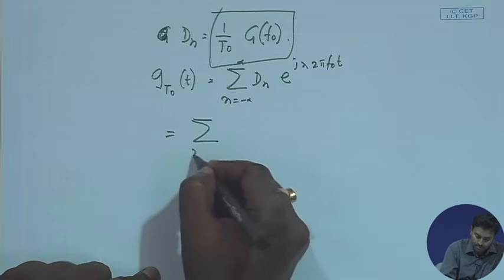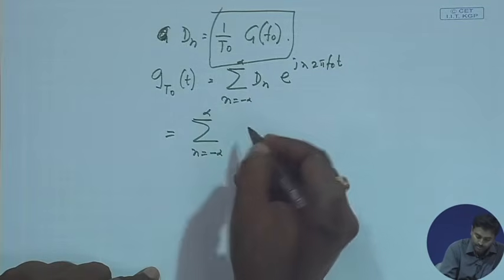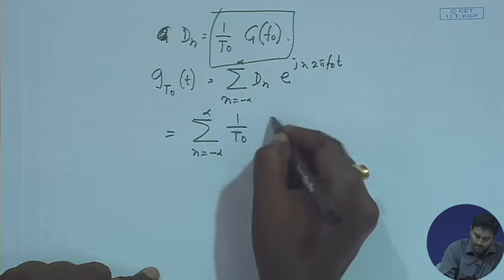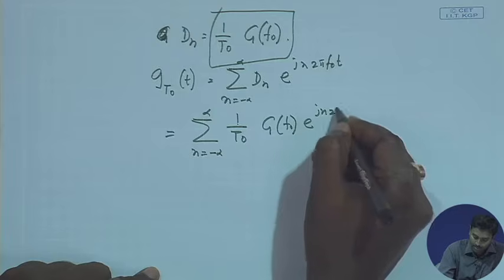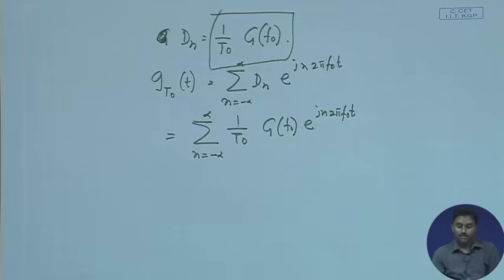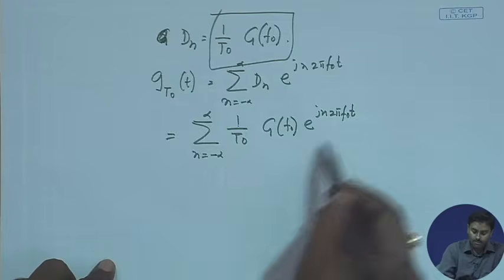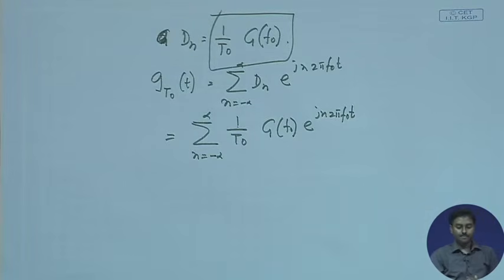So it happens to be summation n from minus infinity to plus infinity of 1 by T0 G(f0) e to the power j n 2 pi f0 t, right. This is what I get for this particular part. So far it is all good.